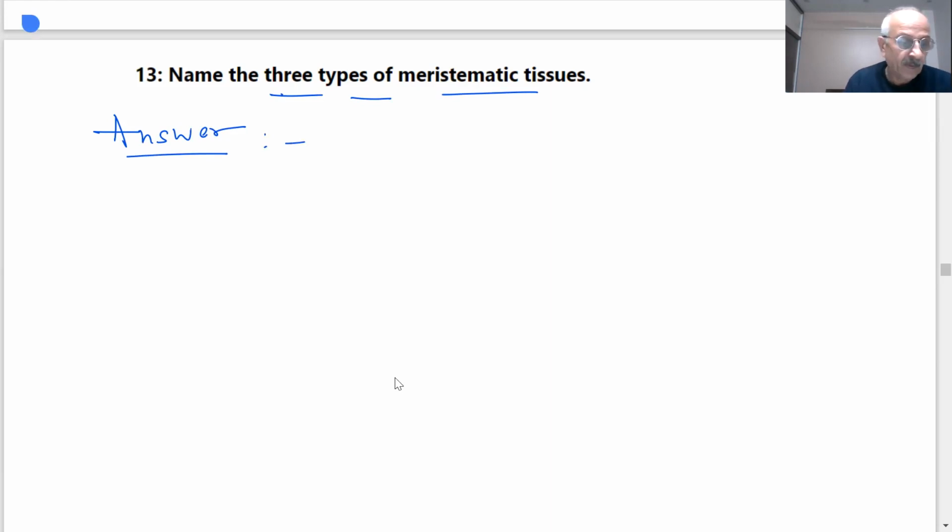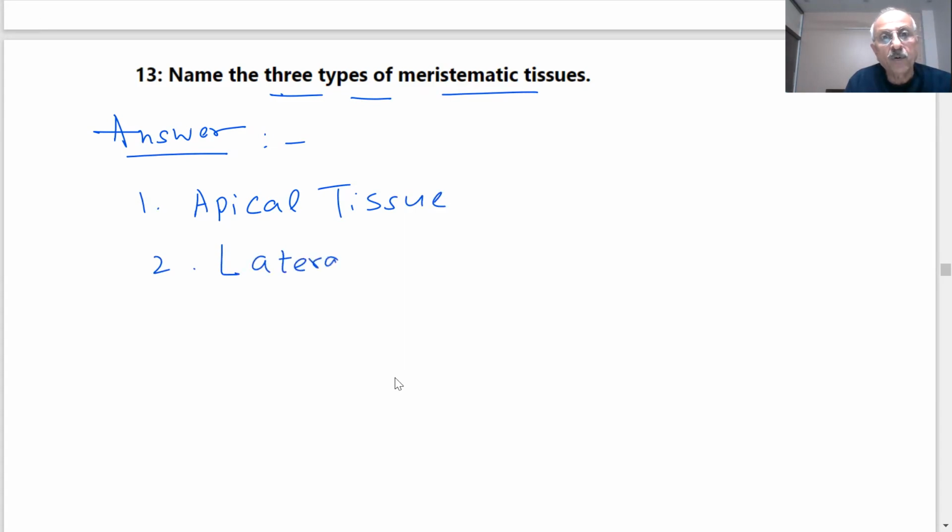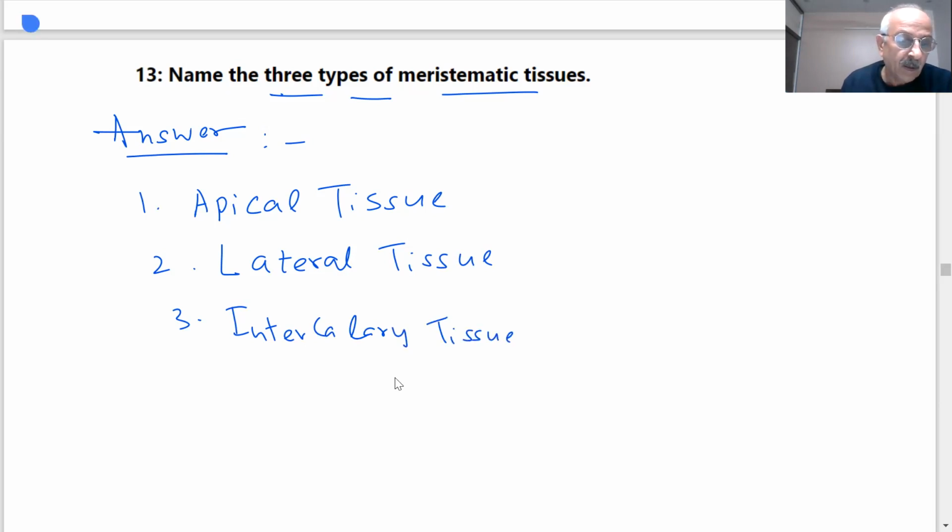Apical meristem, lateral meristem, and intercalary meristem. Where are apical tissues present?